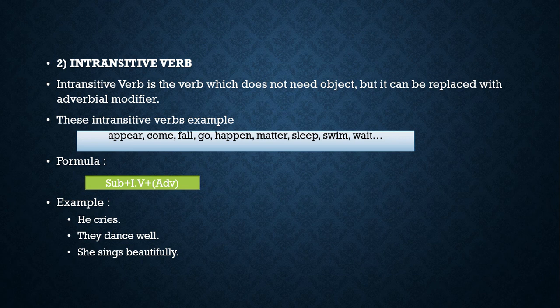Example number 2, they dance well. They as a subject, dance is an intransitive verb, and well as an adjective. Example number 3, she sings beautifully. She as a subject, sing as an intransitive verb, and beautifully is an adverbial modifier as an adjective.